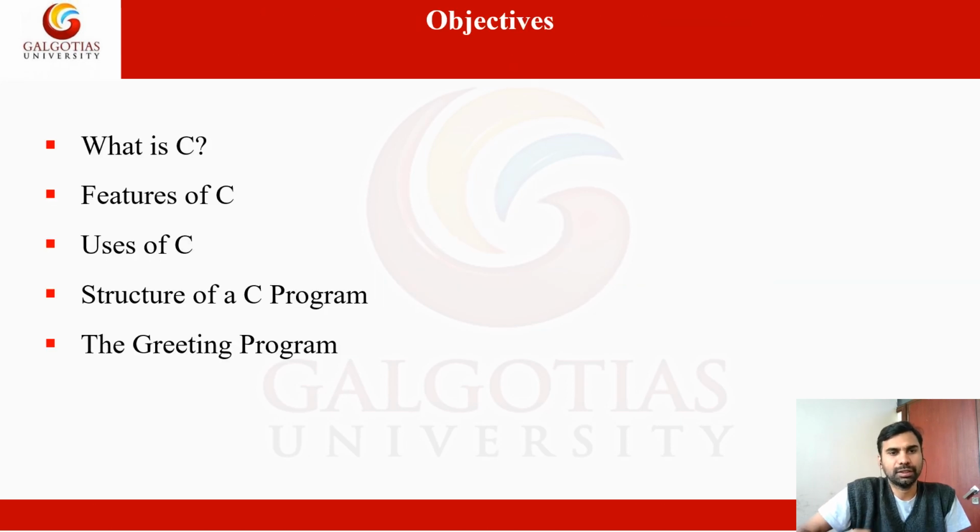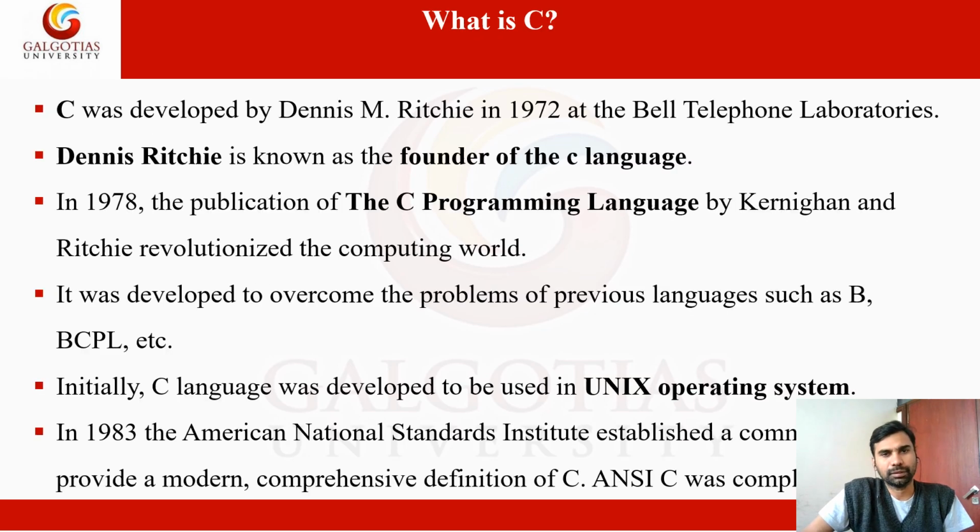So what is C, what are the features of C, and these are what we are going to decide. First, what is C? This was developed at Bell Telephone Laboratories in the year 1972. The developer is Dennis M. Ritchie. So he's the founder of the C language. After the invention, it was further developed by Kernighan and Ritchie in 1972. So actually this is the publication era of the C language.